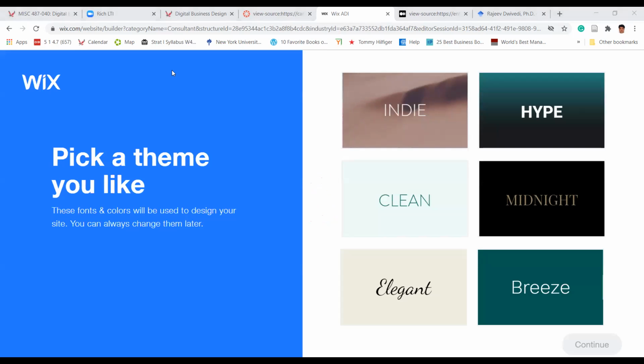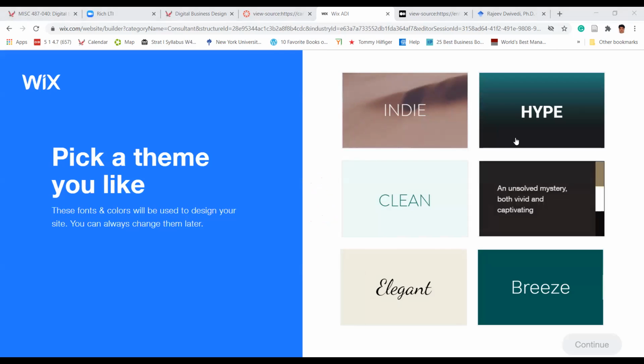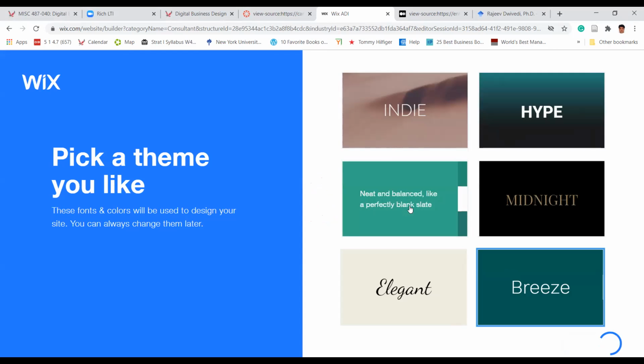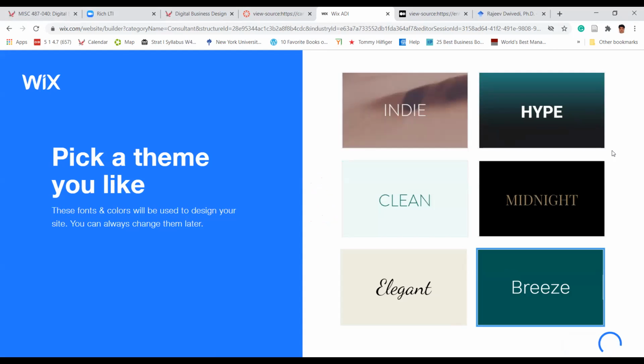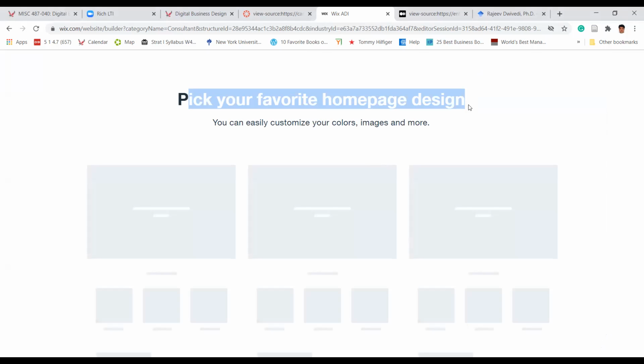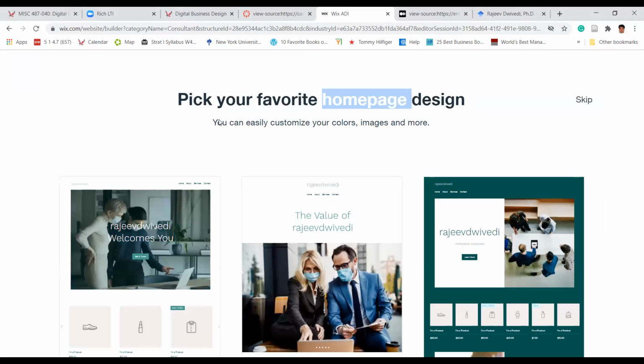You can have different themes here. For example, pick the theme you like. These fonts and colors will be used to design your site. You can always change them later. Which one should I pick? Breeze, let's get Breeze. Pick your homepage design. What should your homepage be? You know how it should look. It is still loading.